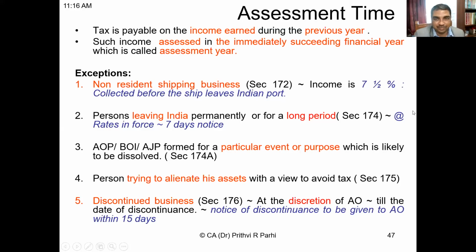Now you see. Are you seeing the 5 points appearing here? Yes, sir.